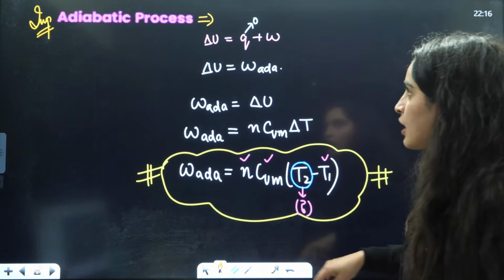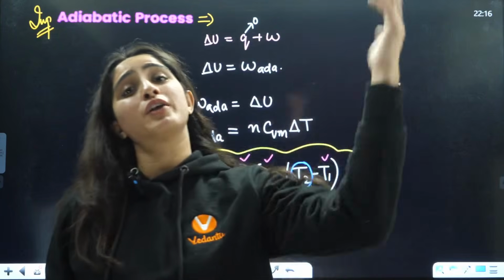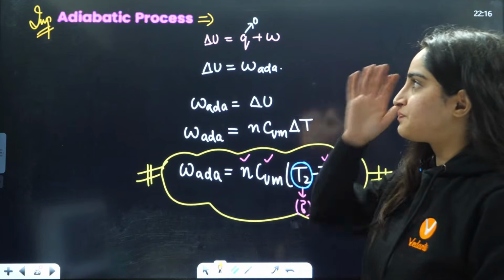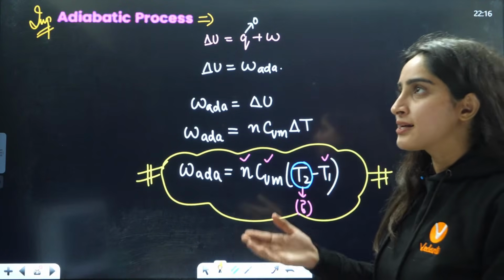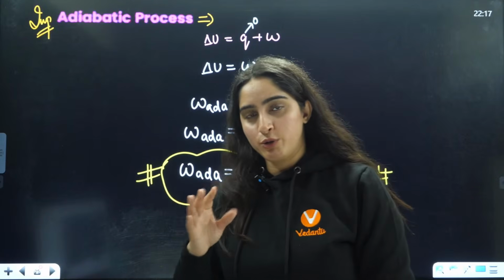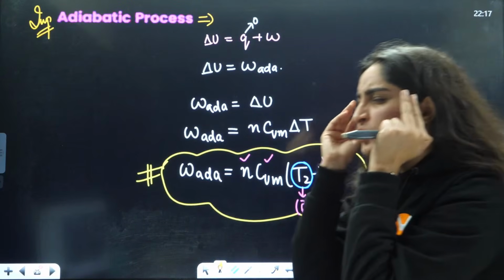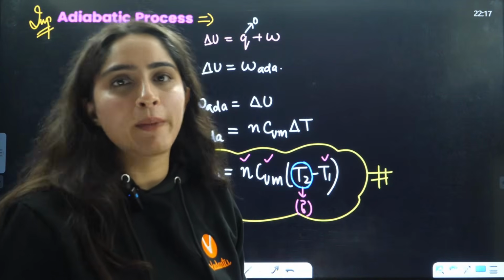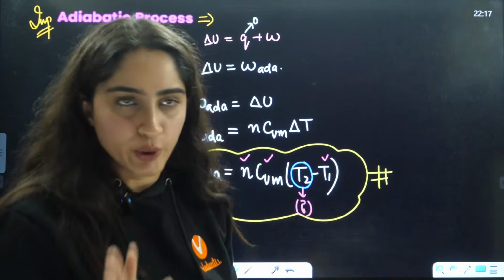Now we have the adiabatic process. As I told you, we will learn about the adiabatic process after we learn heat capacity. Why did I teach you heat capacity and enthalpy before that? Because to understand heat capacity, you need to know what delta H is. To understand adiabatic work done, you need to understand heat capacity. Now, don't get into the derivation of these formulas. You don't need to remember that. You are preparing for a competitive exam. If it would have been a subjective question, then I would have told you.